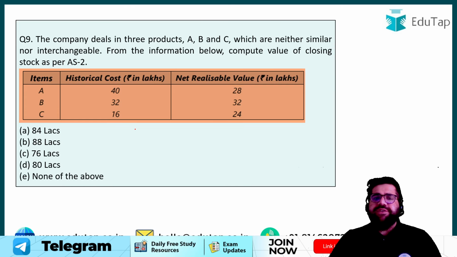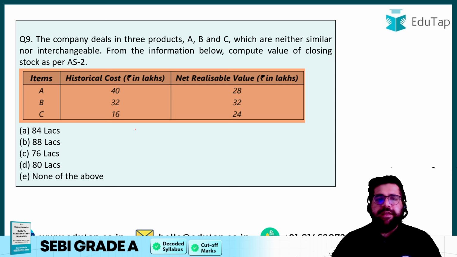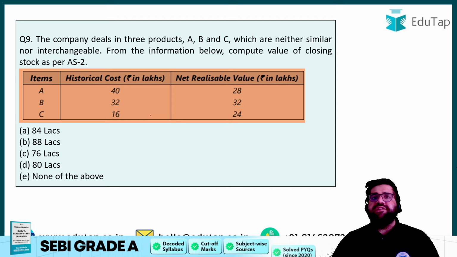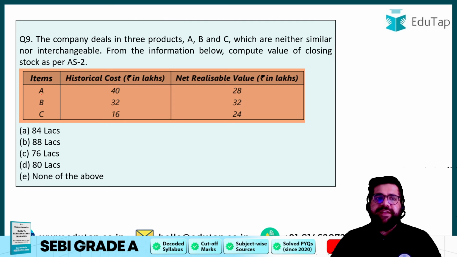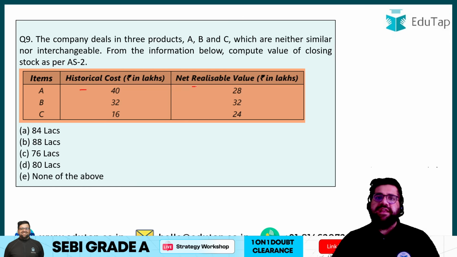Next question, question number 9. A company deals with three products A, B, C which are neither similar nor interchangeable. From the following information below, compute the value of closing stock as per AS2. AS2 is your inventory one, right? Now AS9 is revenue recognition, so don't get confused. So you have A, B, C items, historical cost is given, net realizable value is directly given to you.